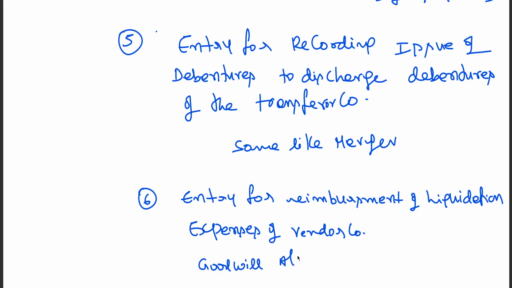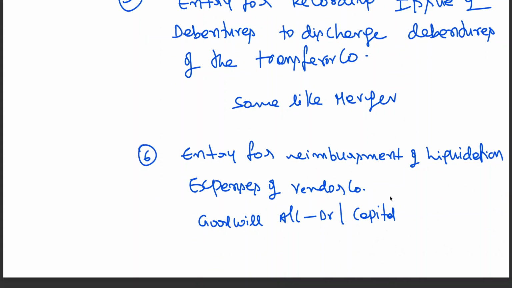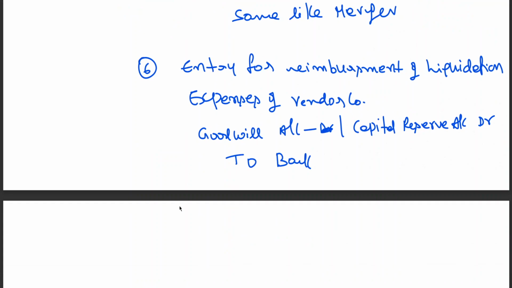Goodwill account debtor, or you also can debit capital reserve. There we have written P&L account debtor. If you recollect, entry for reimbursement of liquidation expense of vendor company, there we have written P&L account to bank. In case of merger. Here in case of purchase, you can either debit goodwill account or capital reserve account. After copying down in the notes, you can have comparison. Capital reserve account debtor to bank account. Reimbursement means you are making a payment. The expenses incurred by transferor, payment is being made by them.